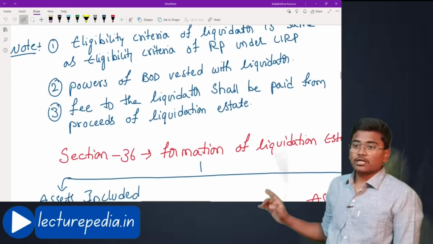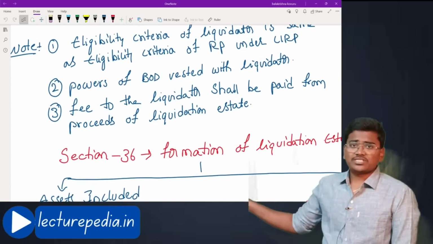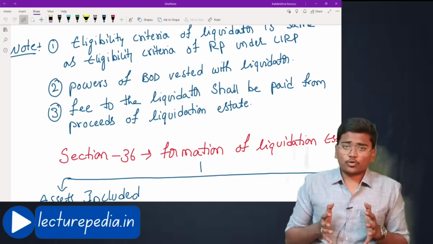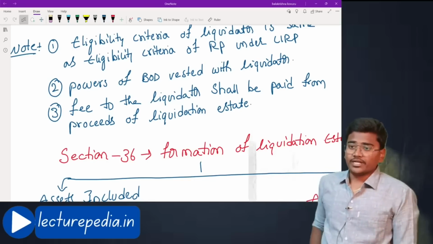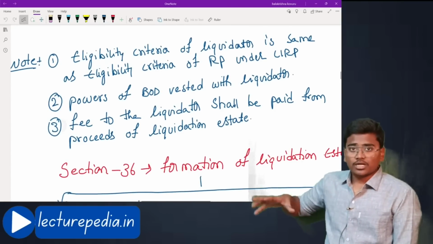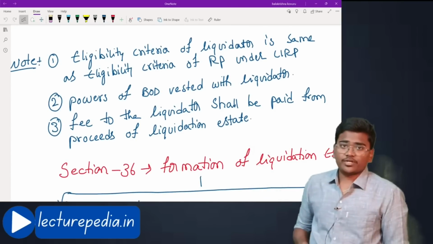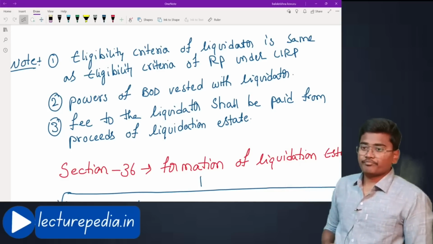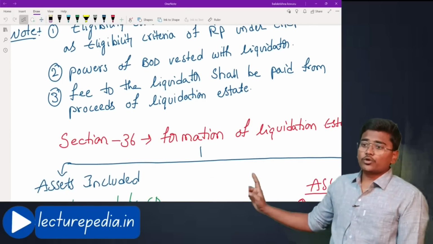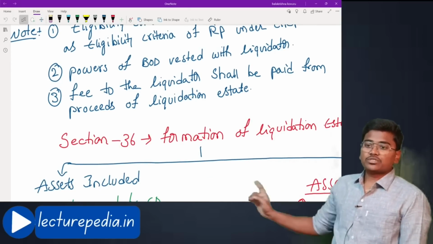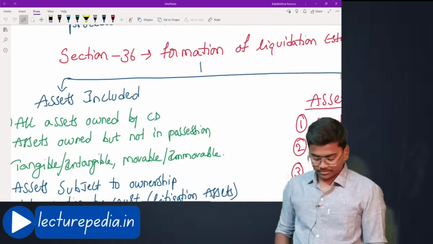Okay, next, powers of the board of directors will be vested with the liquidator. All the powers of the board of directors will be vested with the liquidator. He has to conduct the business of the company till the time the liquidation is completed. Once the liquidation is completed, the company will no longer be there. Next, the fee to the liquidator shall be paid from the proceeds of the liquidation estate. That was section number